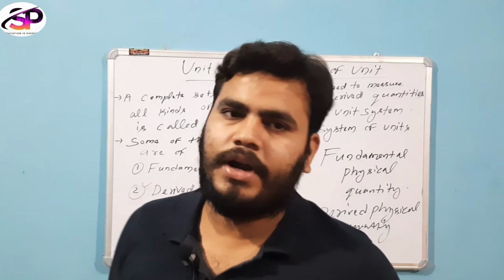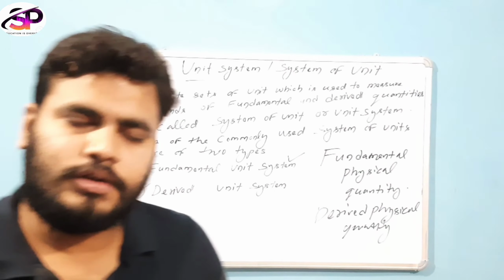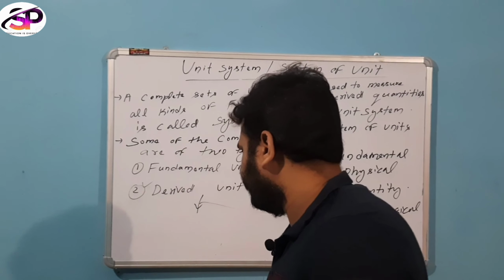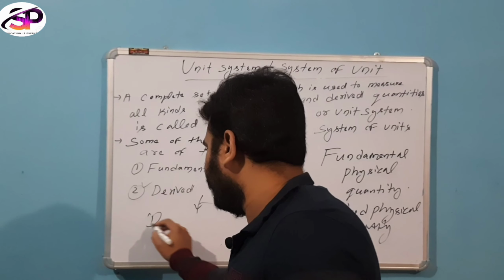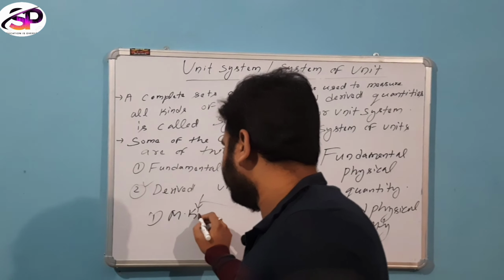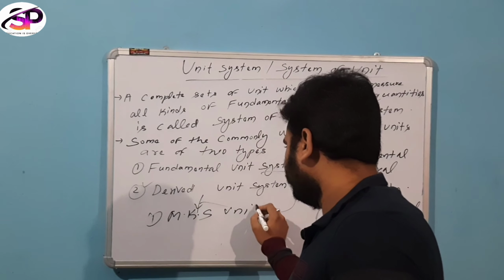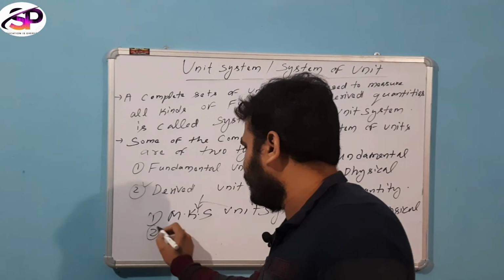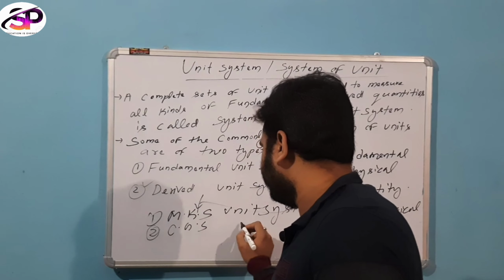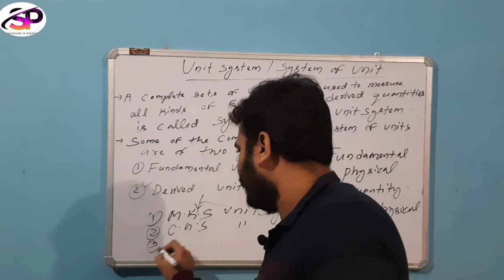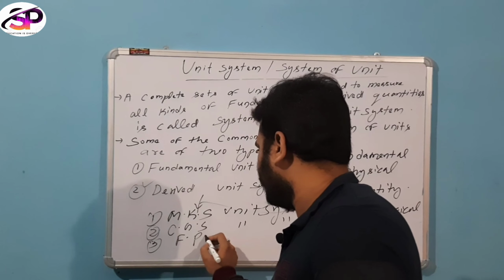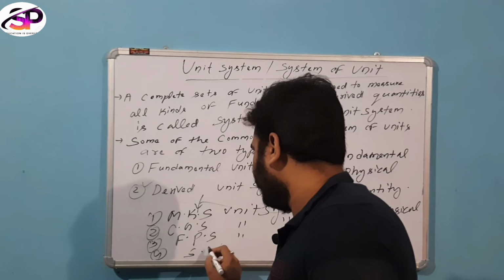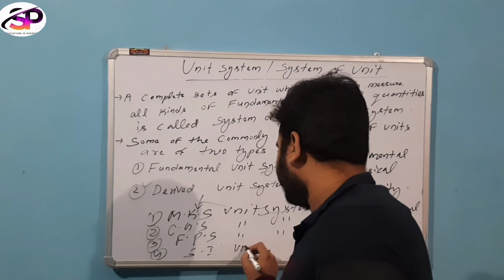Basically, the fundamental unit system is of four types. The first one is the MKS unit system, the second one is the CGS unit system, the third one is the FPS unit system, and the fourth one is the SI unit system.